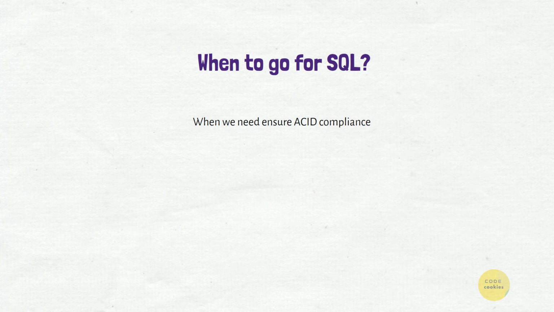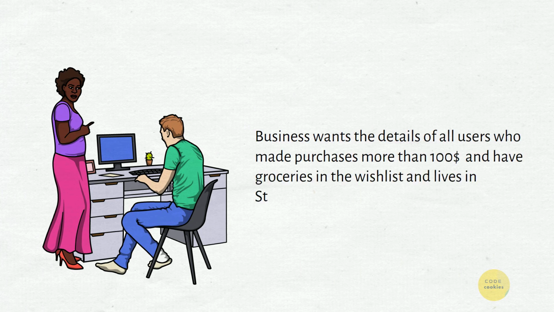and the same is applicable to many other data critical systems. And next, when we know that the data is structured and unchanging, we can happily go with a SQL DB. And when there is a possibility of having multiple joins and complex queries, it is better to go with a SQL DB. Most NoSQL databases won't support joins. In that case, we have to read the whole data from the NoSQL DB and join in our service code. So that will increase the number of hits on the DB.